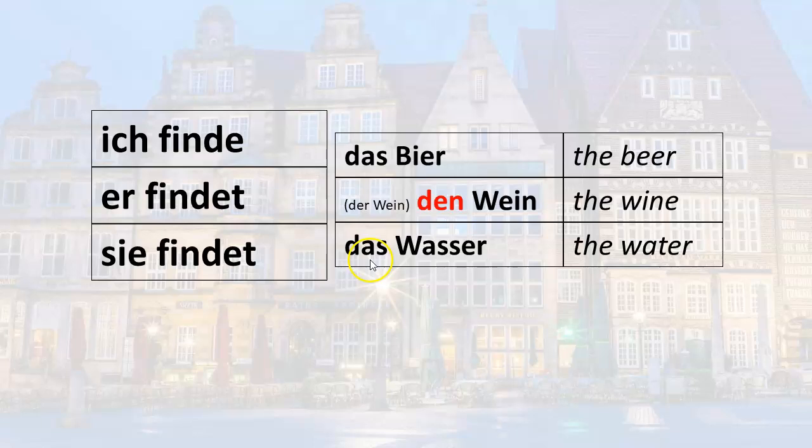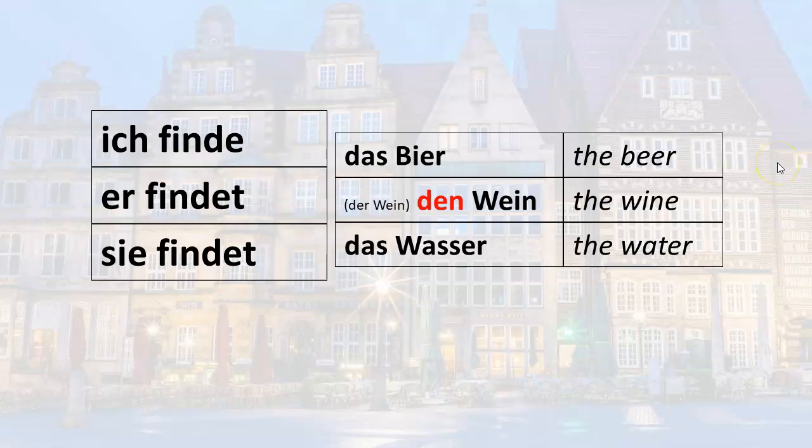Same thing for Wasser. Something with a D is also the same. Die Blume, for example, the flower. In the nominative, in the accusative, it's die Blume. But for anything that's grammatically masculine, if the article is der, it has to change to den. So if I want to say, I find the wine, you have to say den Wein instead of der Wein. So let's look at the examples.